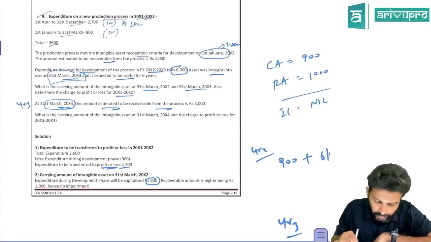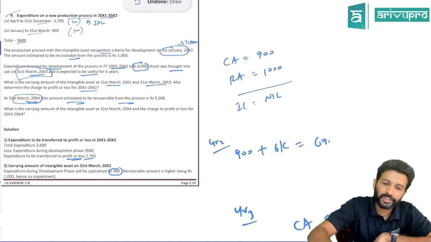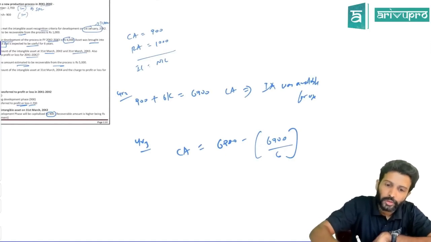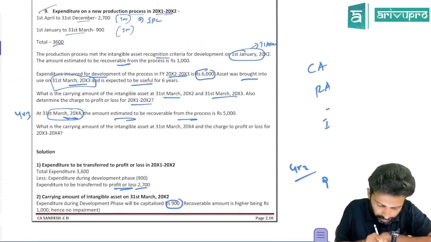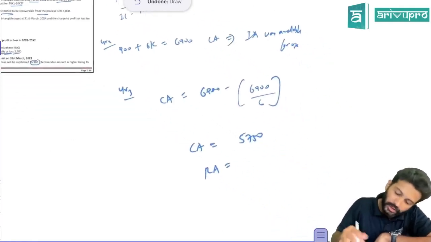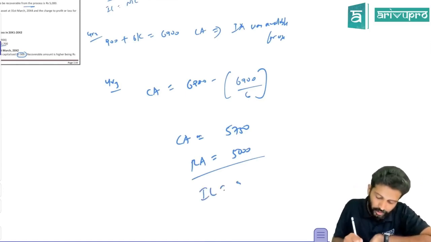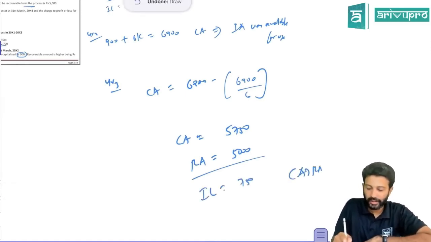What is the life they told? They told the intangible asset's life is 6 years. So 6,900 divided by 6 gives amortization of 1,150. The carrying amount at the end of year 3 will be 5,750. They have told the recoverable amount on the same day is only 5,000 rupees. So you will get an impairment loss of 750, because the carrying amount is greater than the recoverable amount.